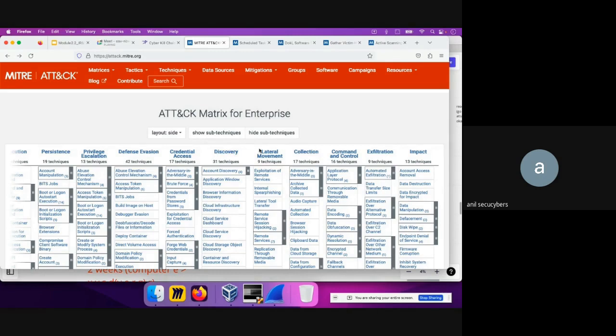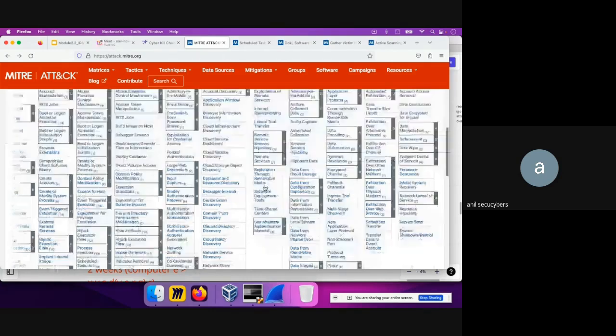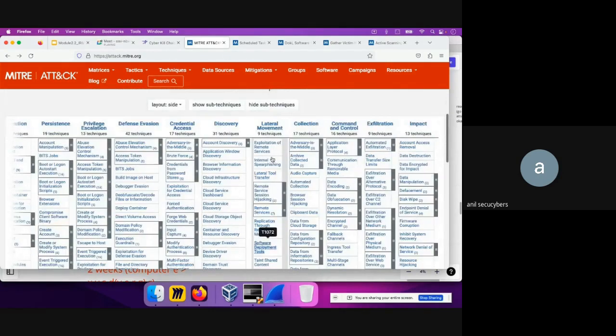Lateral movement is where the attacker is trying to move through your environment. So in the example that I gave, the attacker was able to move from computer one to computer five, and from computer five they were able to move to other computers like A, B, C, D, E. This is what lateral movement means, and there are different techniques by which they can do that.